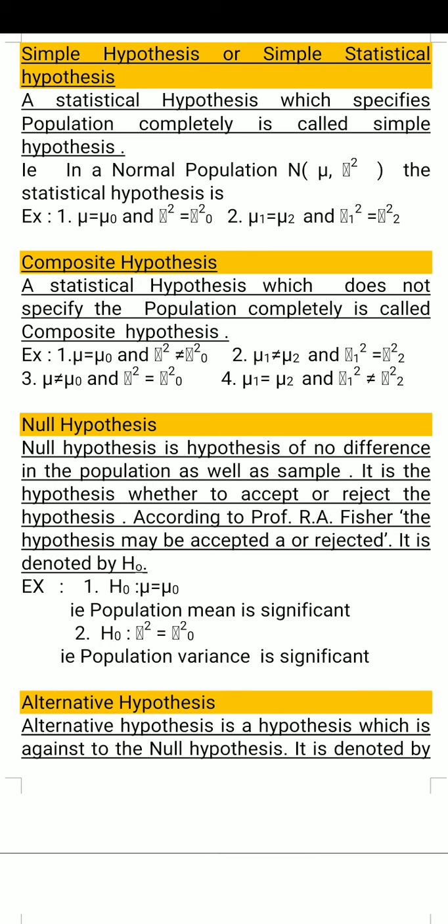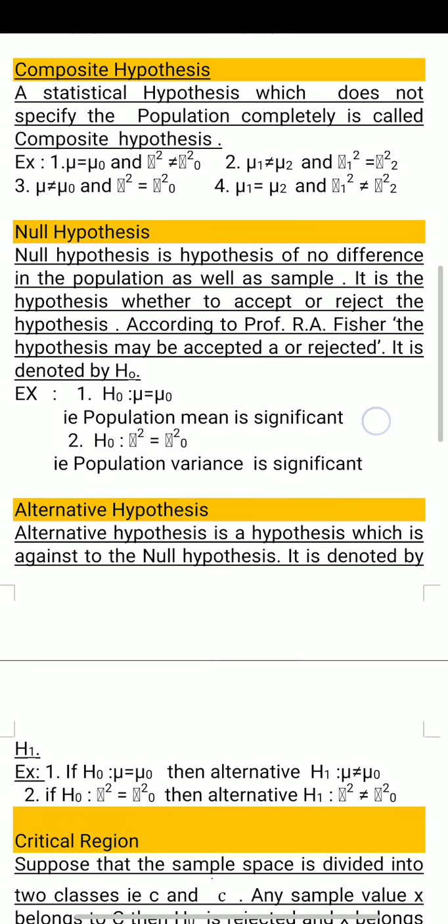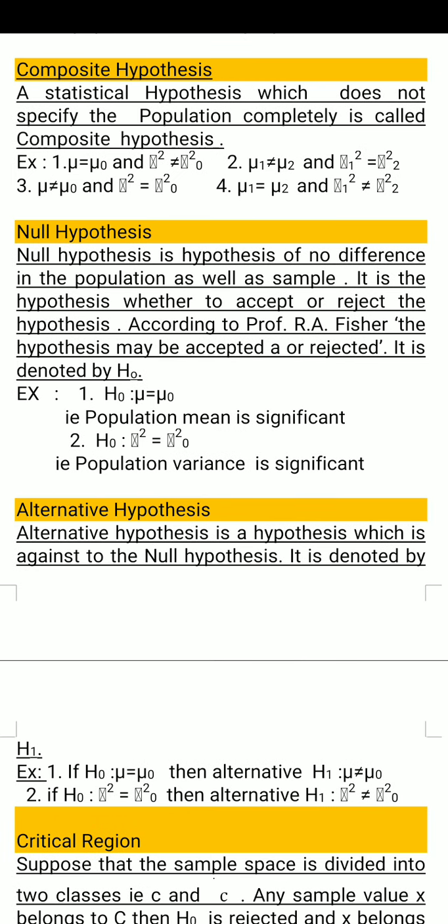Now we go for composite hypothesis. A hypothesis which does not specify the population completely is called composite hypothesis. For example, in the case of normal populations, mu is equal to mu naught, sigma square not equal to sigma naught square, or mu not equal to mu naught and sigma square is equal to sigma naught square. Mu 1 is equal to mu 2 and sigma 1 square not equal to sigma 2 square. Mu 1 not equal to mu 2 and sigma 1 square is equal to sigma 2 square. Like that we can write down composite hypothesis.